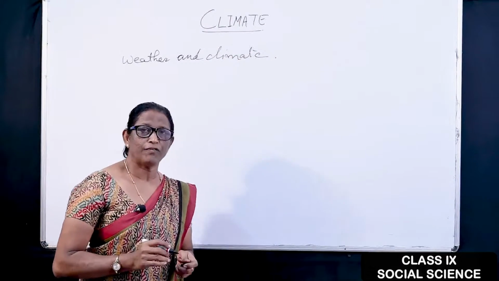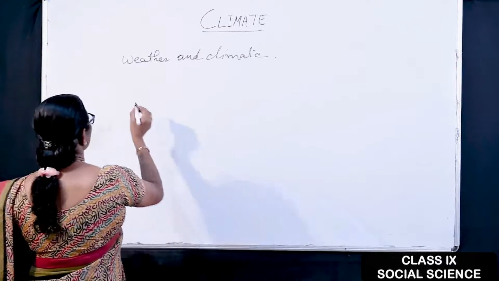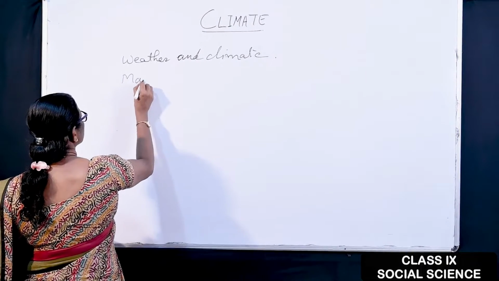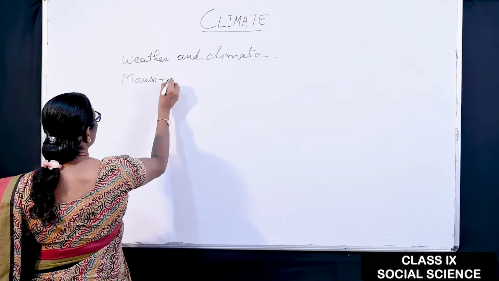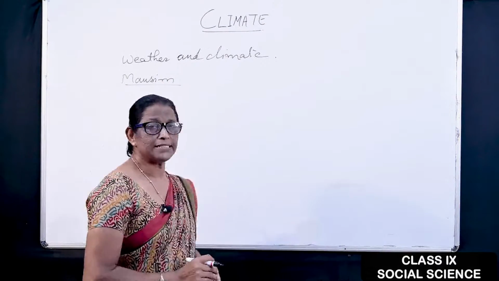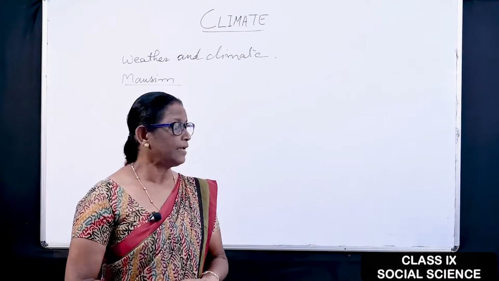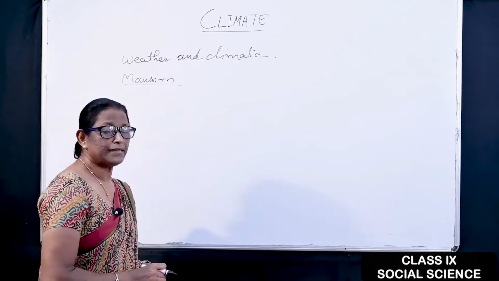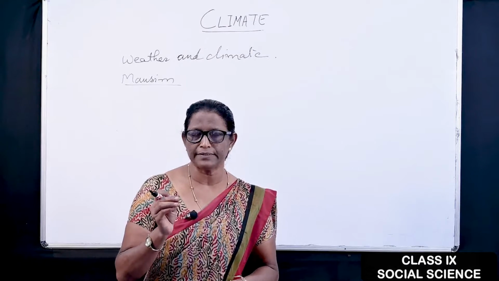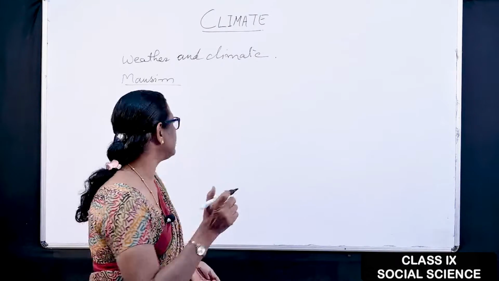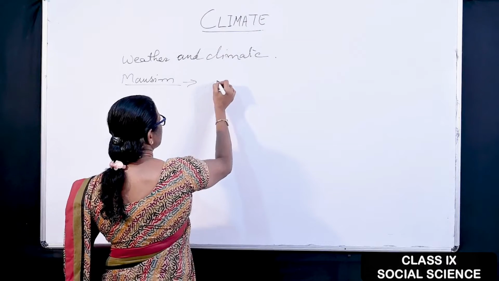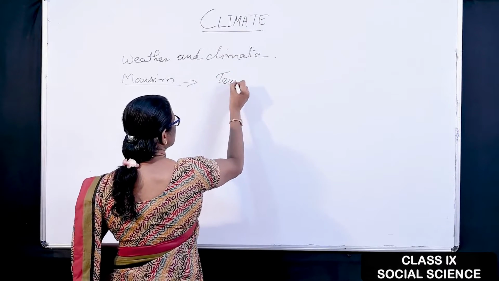Next, from this weather we learn Mausam. This is an Arabic word. Mausam speaks about weather. In India, when we take the Mausam, there are different atmospheric aspects, like temperature, as I told you.